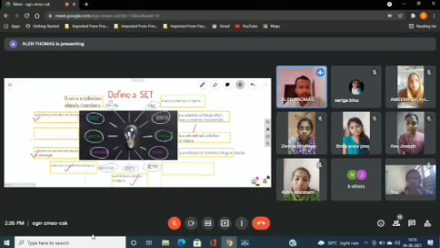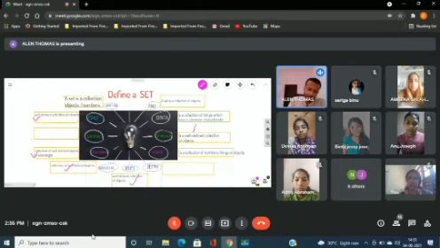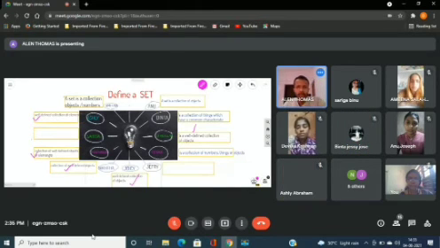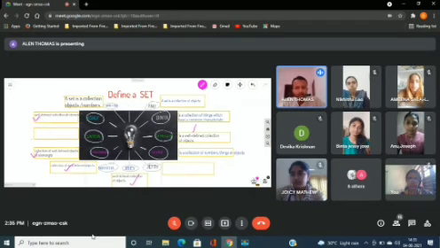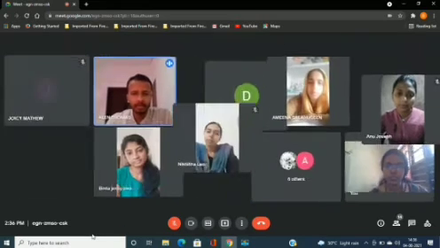Okay. For the first one, the definition told by Amina: a set is a collection of objects or numbers. So not every collection is a set, and therefore it's not a set. And we have seen a few examples also, right? You can go through all those definitions and each one of you can identify the mistake in your definition. Is that clear? Yes, sir.